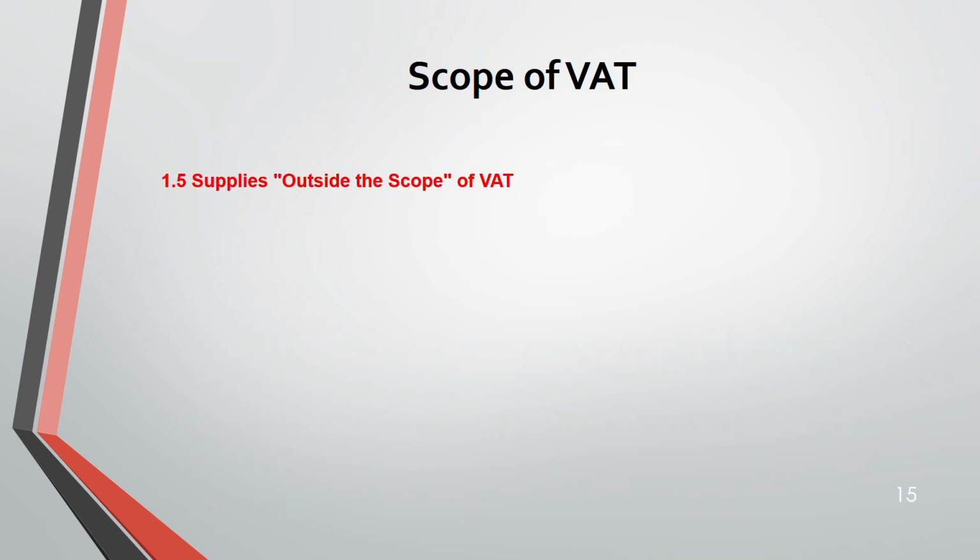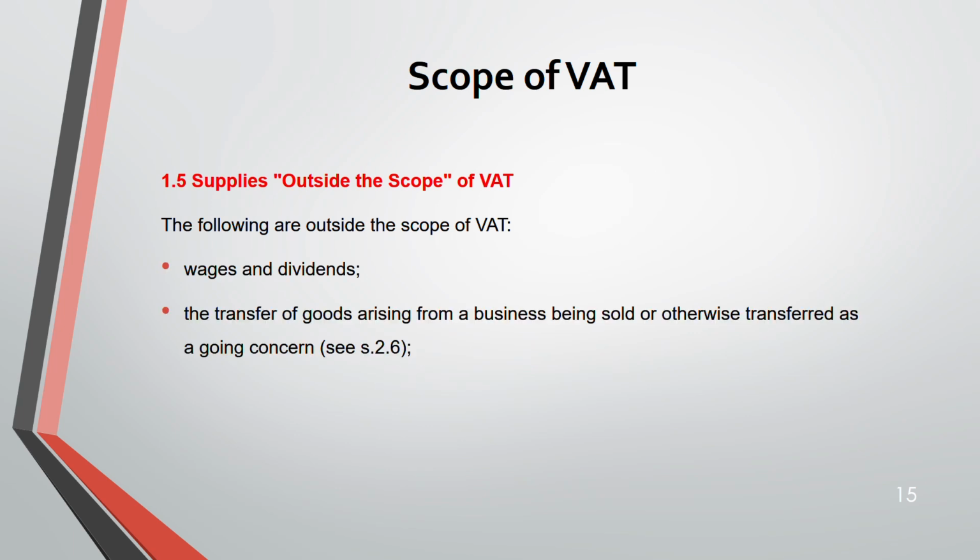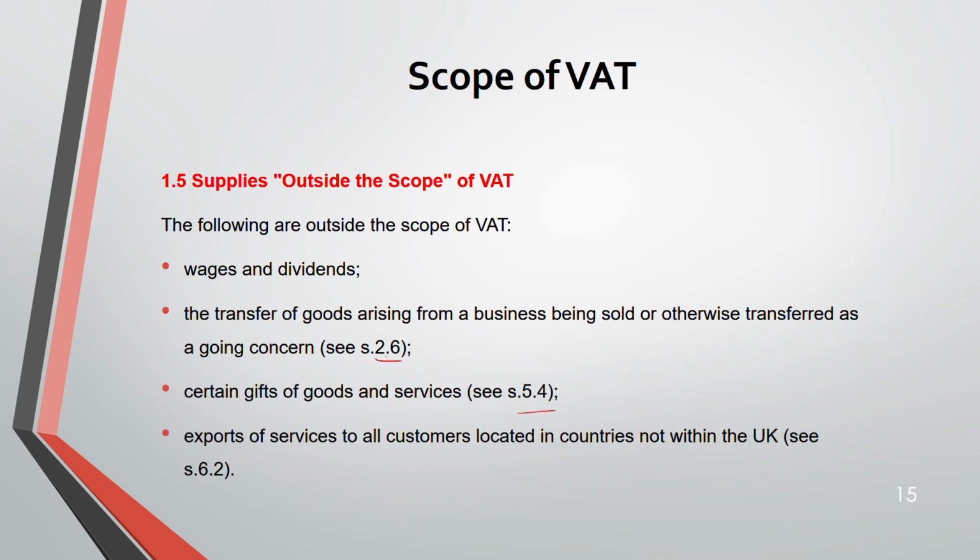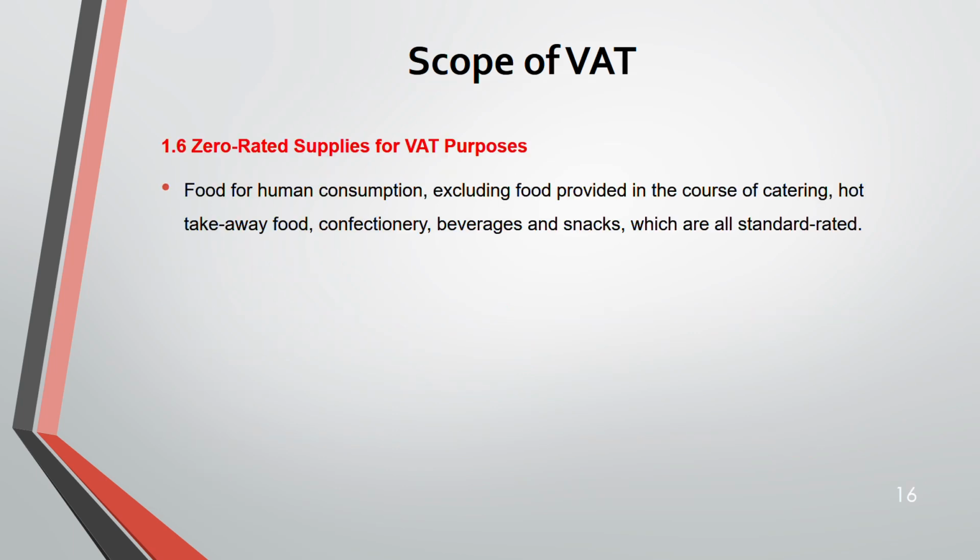Now, outside the scope. These are the outside the scope. Wages and dividends, transfer of goods arising from a business being sold. This was in section 2.6. Goods and services, section 5.4. Then export of services to all customers not within UK. This we will see in section 6.2, the export part. So these are outside the scope of VAT. Next, zero rated.